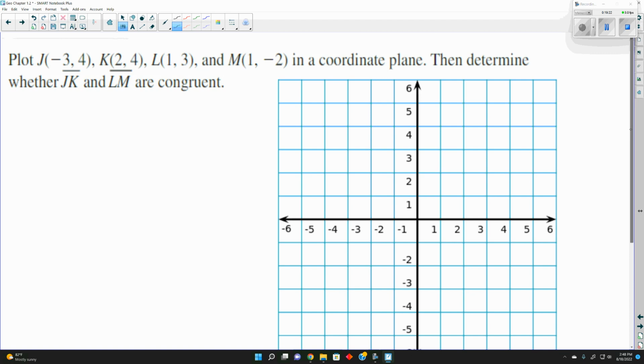Point J is at -3, -1, -2, -3, 4. And this is point J. K is at the point 2, 4. Over 2. Questions?